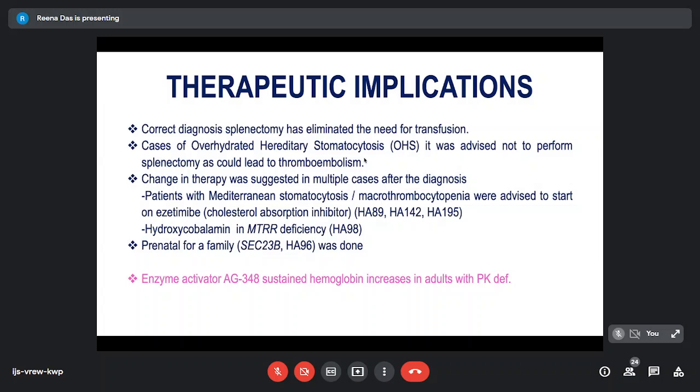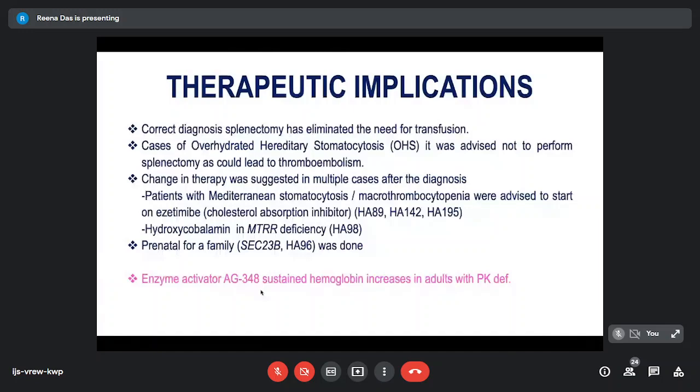We have diagnosed occasionally cases of MTRR deficiency, which identified cases with SEC23B mutation where prenatal testing can be done. Also, now there is a trial which is going on, which is for pyruvate kinase deficiency, where this particular enzyme activator, AG348, can give rise to sustained increase in the level of hemoglobin. So in many cases actually the molecular diagnosis helps us, and in some cases it is just for interest that we have done, like the hereditary stomatocytosis.